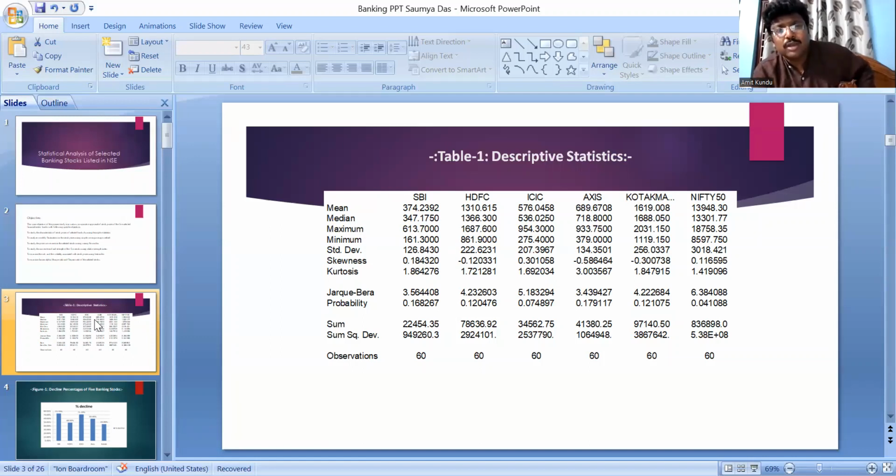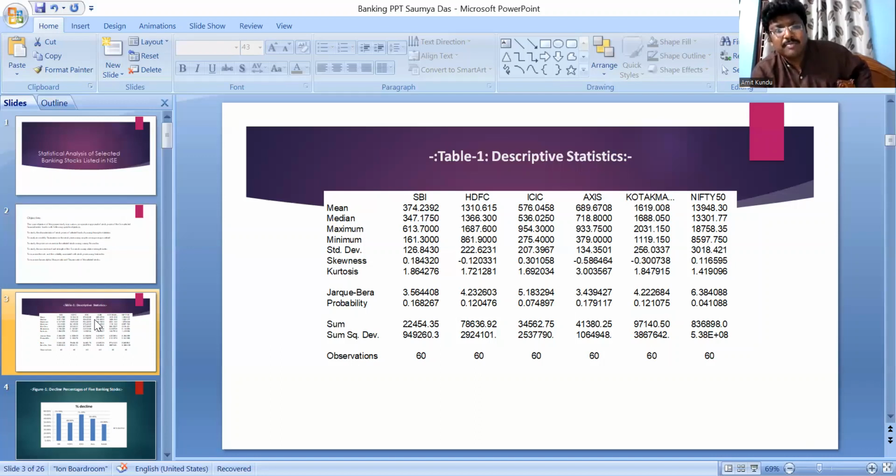Now look at the median. The median of the 5 stocks and the mean are mostly the same, and on that basis you can have a little understanding that the data is near about normally distributed.